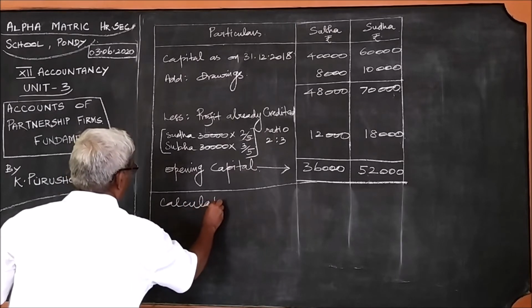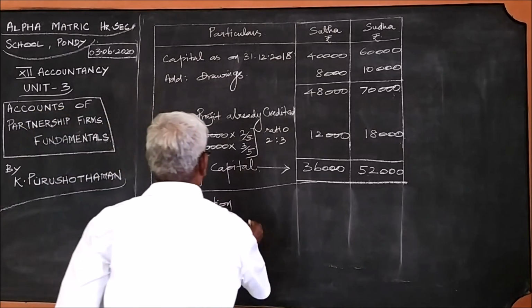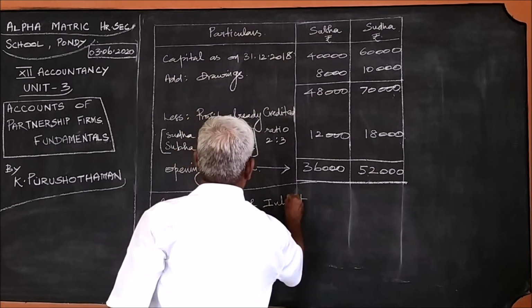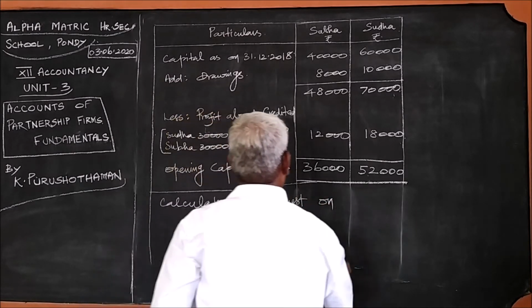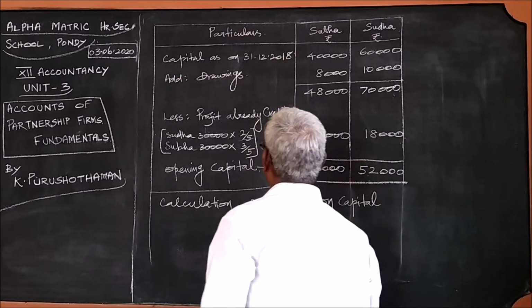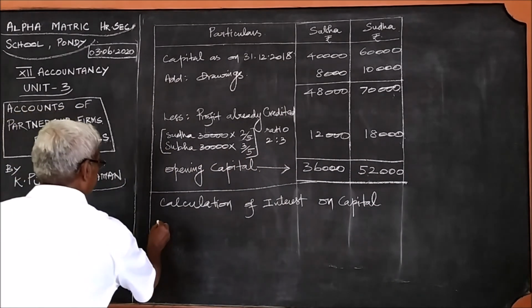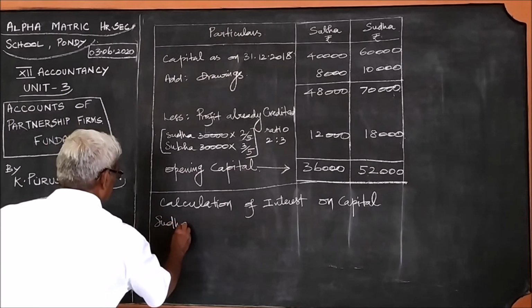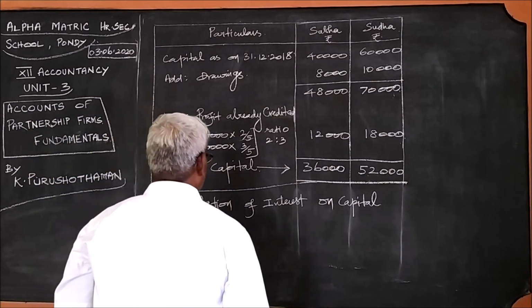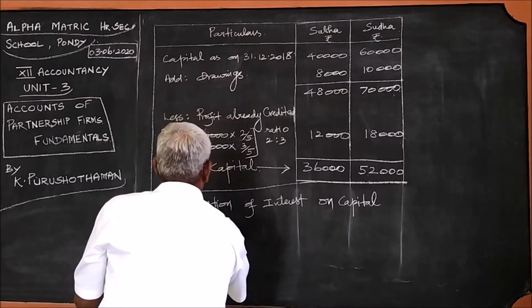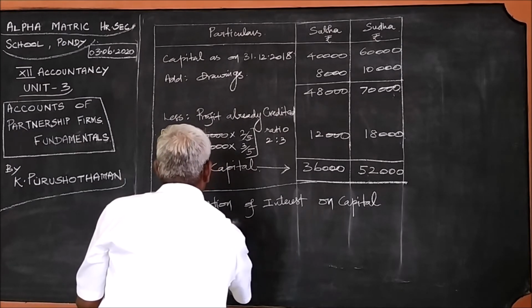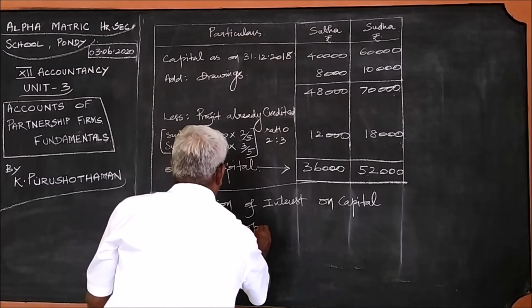Calculation of interest on capital. The first person, Sudha, interest on opening capital.